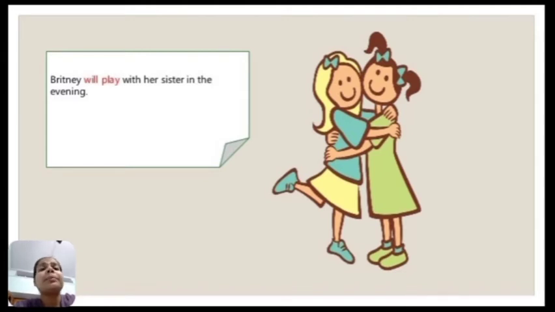Brittany will play with her sister in the evening. Now here again it's predicting a future event. So simple future tense is used to talk about actions that are not planned, where the speaker decides to do the action at the time of speaking. Then it also predicts a future event.